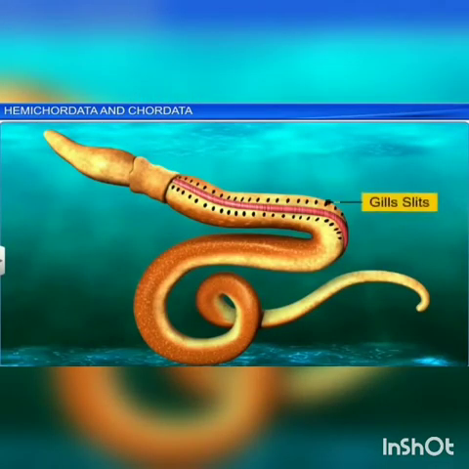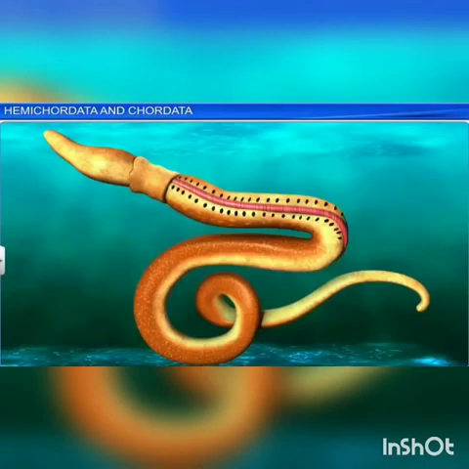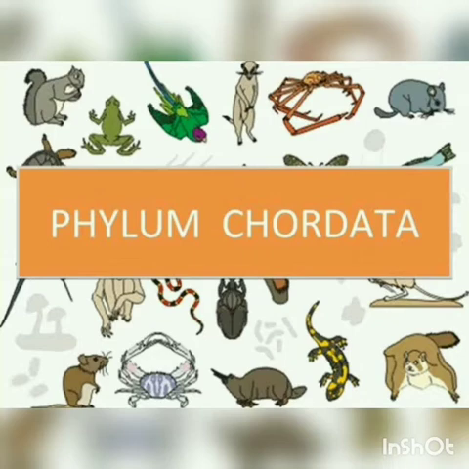Hemichordates have gills, which are used for respiration, opening into the pharynx. Excretion is by a single proboscis gland or glomerulus, which is situated in the proboscis. The nervous system is primitive, sexes are separate and they exhibit the sexual mode of reproduction. Examples: Balanoglossus and Saccoglossus.